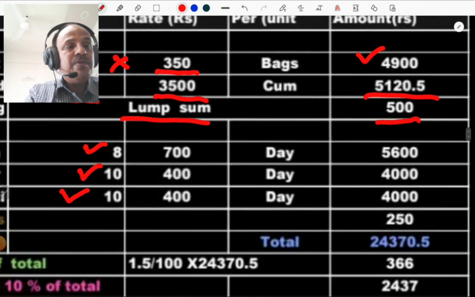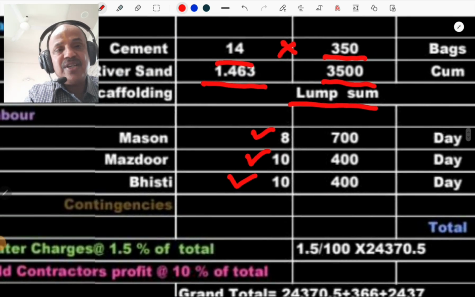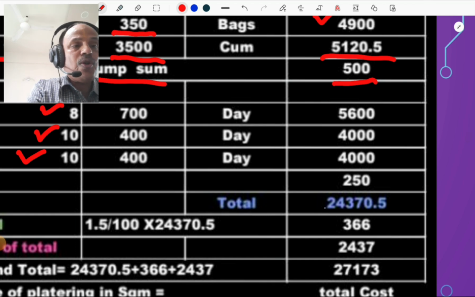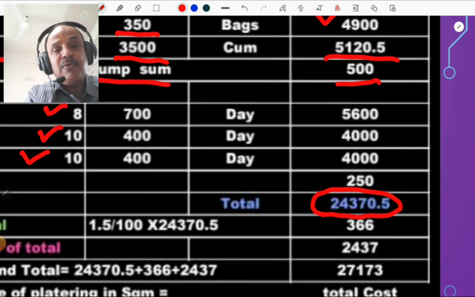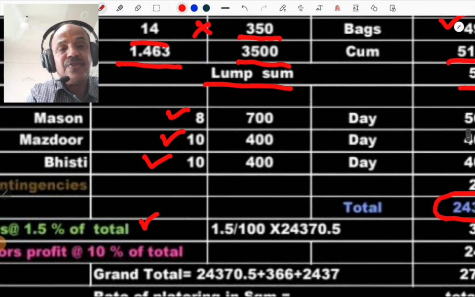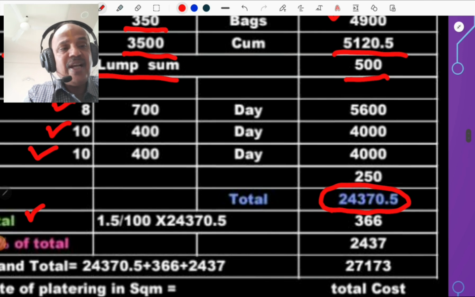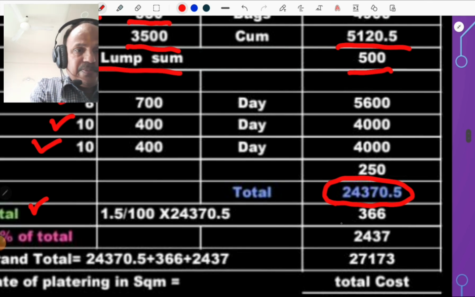Again we consider some contingencies in lump sum, that is 250. So the total of all of this is 24,370. Add 1.5% as water charges, so the water charges become 366, and the total.